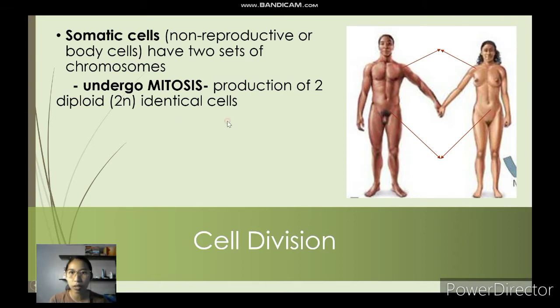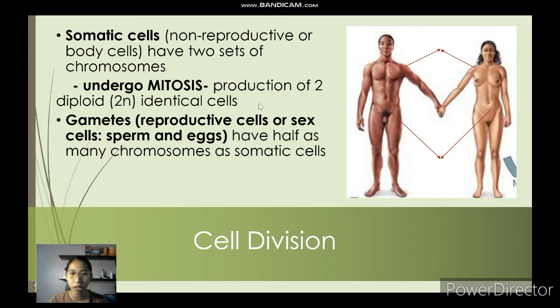Let's proceed with the second type of cell, which is the gametes, or we also call them the reproductive cells or sex cells. So in this case, we call them sperms and eggs. So these gametes have half as many chromosomes as somatic cells. So if somatic cells are 2N, the gametes are N count.